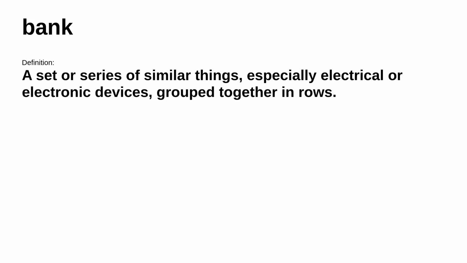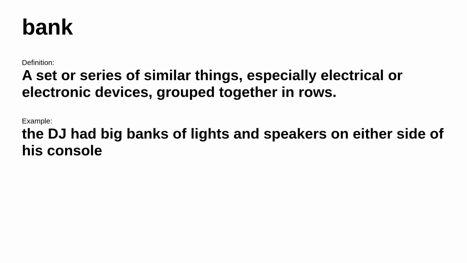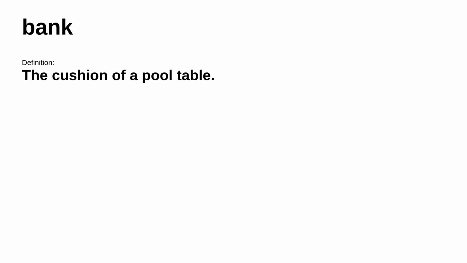In other places, it means a set or series of similar things, especially electrical or electronic devices, grouped together in rows. Consider this example: the DJ had big banks of lights and speakers on either side of his console. However, in a different situation, it means the cushion of a pool table. For example, a bank shot.